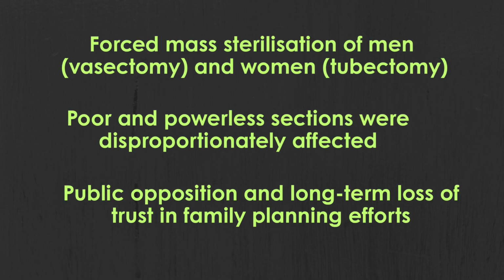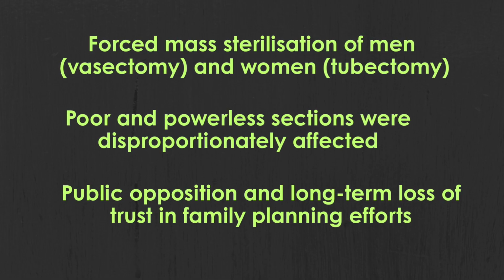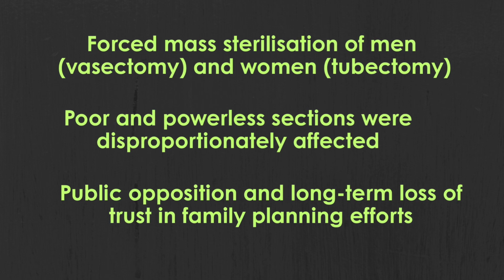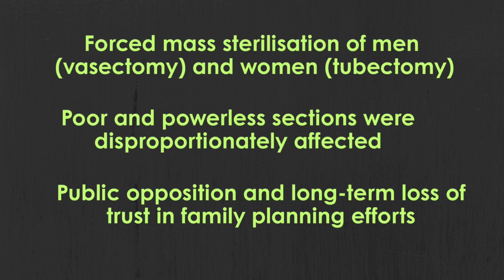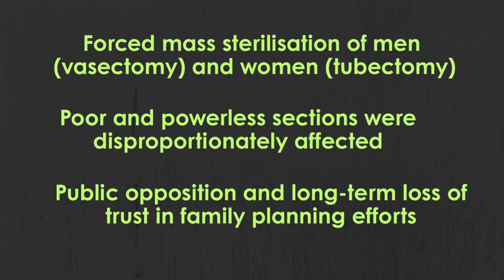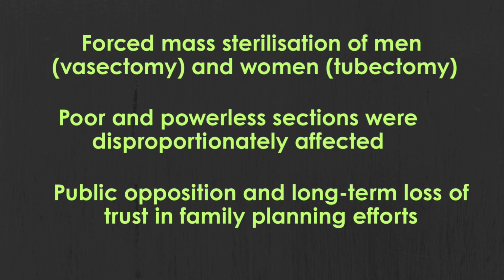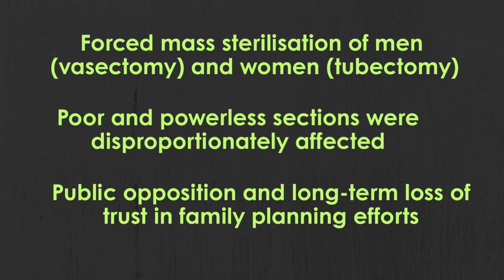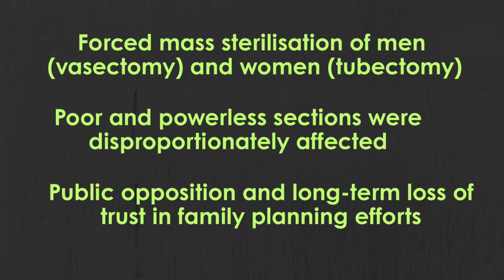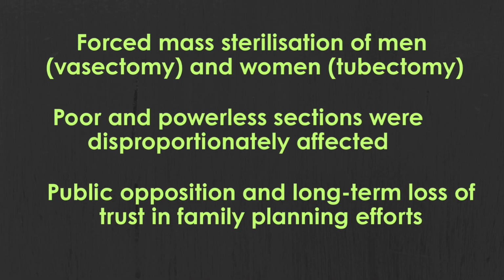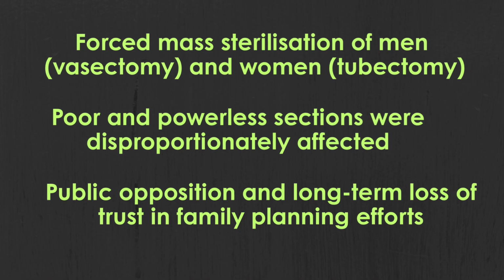Government officials were given targets and they used pressure to meet them. The people who suffered the most were the poor, illiterate, and powerless sections of society. Because of this situation, many people became afraid of hospitals and health centers. They thought that if they went there, they might be forced to undergo sterilization.